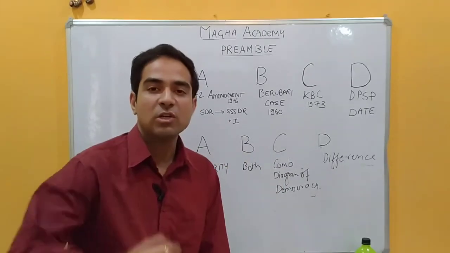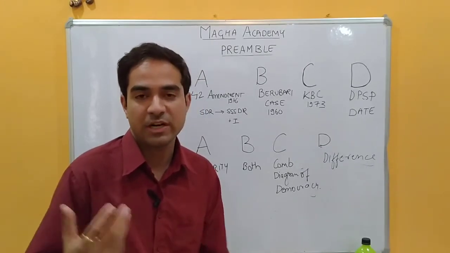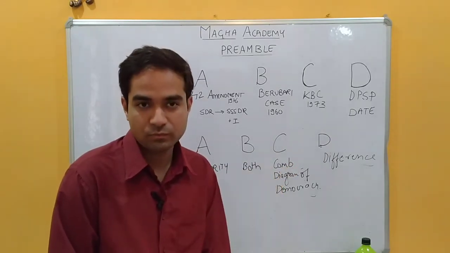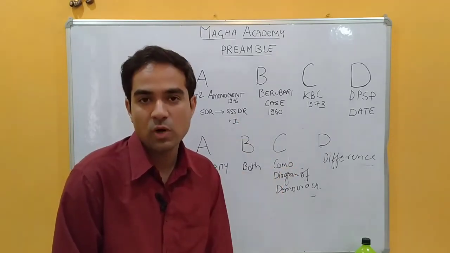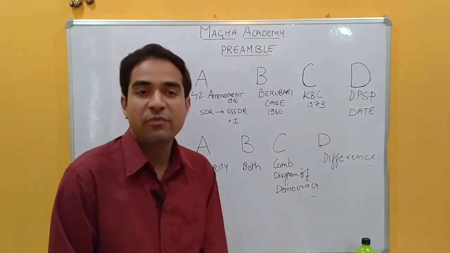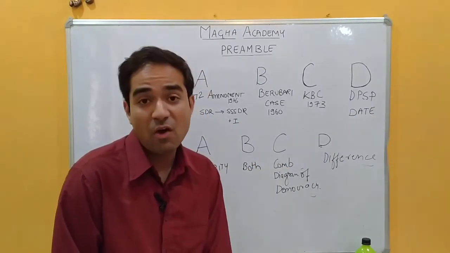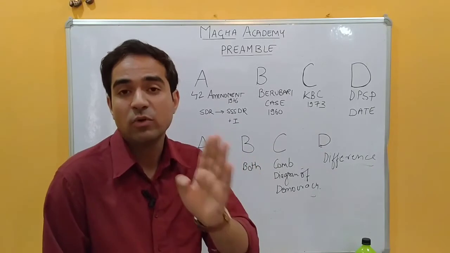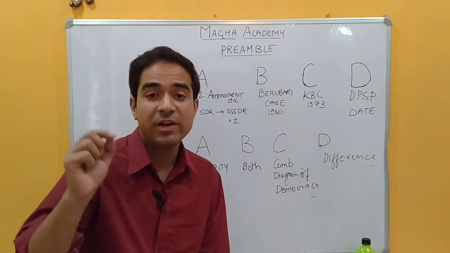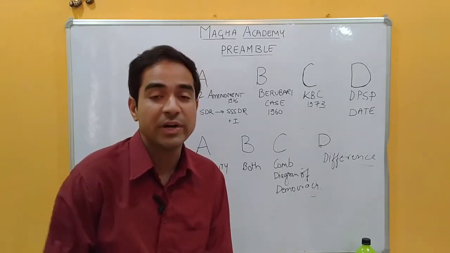So 42nd Amendment. What is the 42nd Amendment in the preamble? The 42nd Amendment was done to introduce two words in it. Actually, three words. At the time of independence, we were SDR, Sovereign Democratic Republic. And now we are Sovereign Socialist Secular Democratic Republic. And in the unity, the word integrity was added.